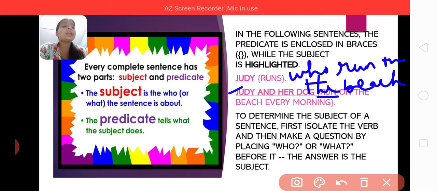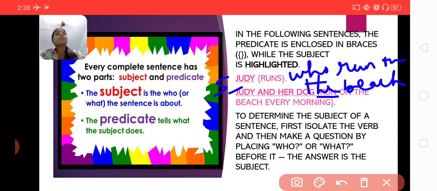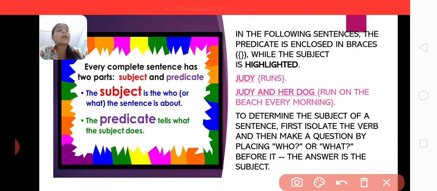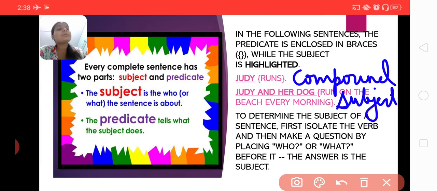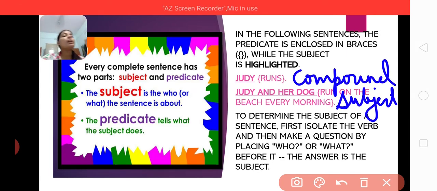So Judy and her dog become the subject, and when there are two or more subjects who perform the same verb, that is known as a compound subject. When there is a verb which is performed by two or more subjects, then the verb has a compound subject. Is it clear, students? That is called compound subject.